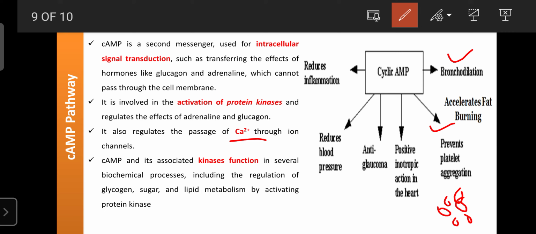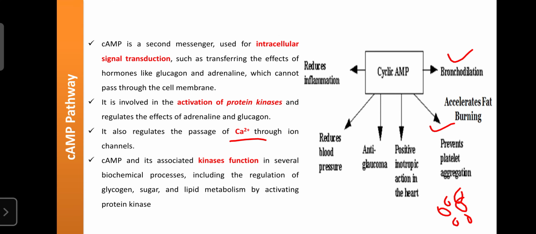Also, cyclic AMP is helpful for reducing blood pressure by stabilizing the blood vessels or by acting through the brain, it can control the blood pressure. So that's why you should maintain a positive energy level in your body. Always think positive. That positive thinking in your brain can create the energy level in your body. Then you are free from various kinds of disorders by enhancing cyclic AMP as well as ATP.